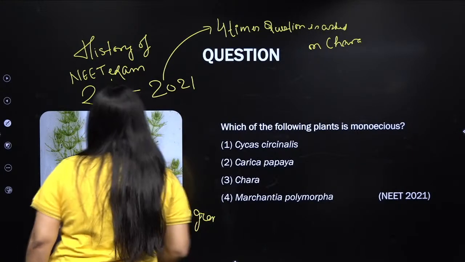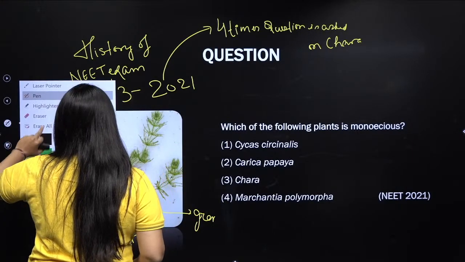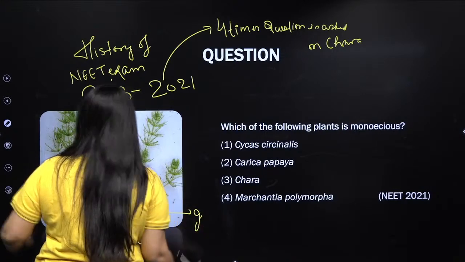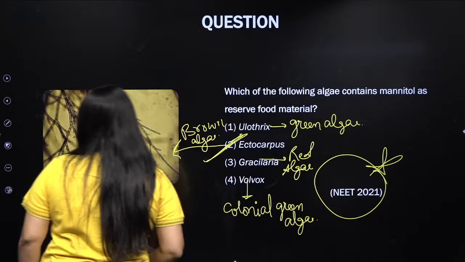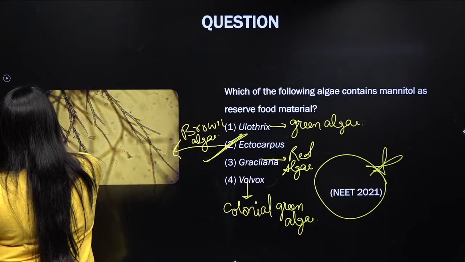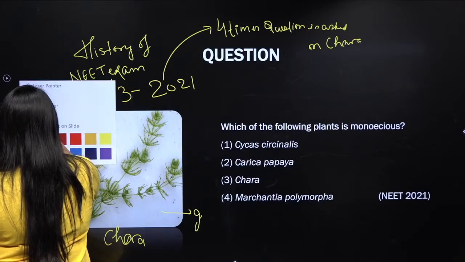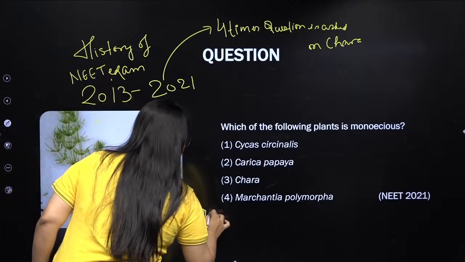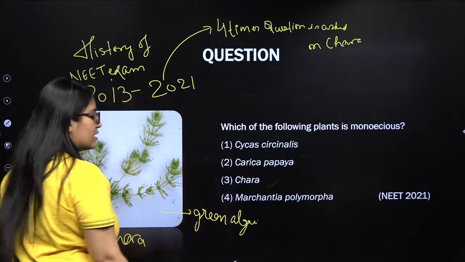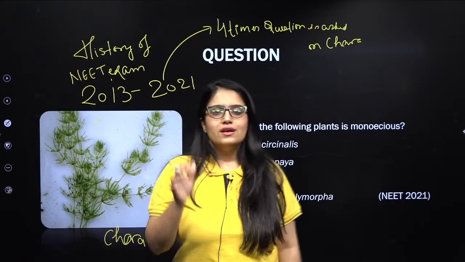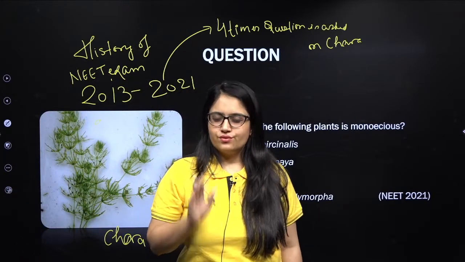Now the interesting point over here is that the name of this green algae Chara is mentioned in your NCERT in chapter number 3.